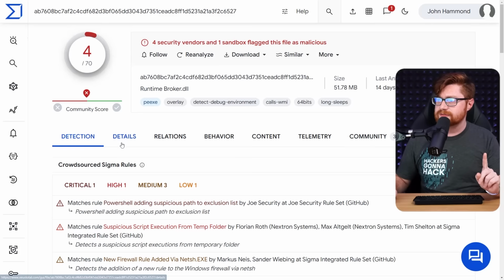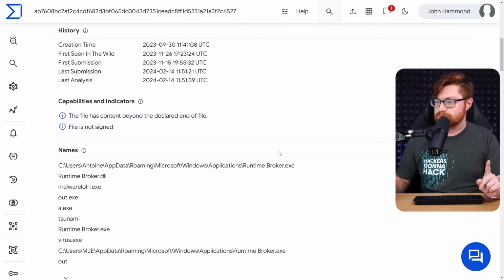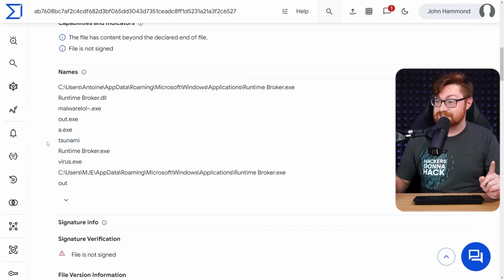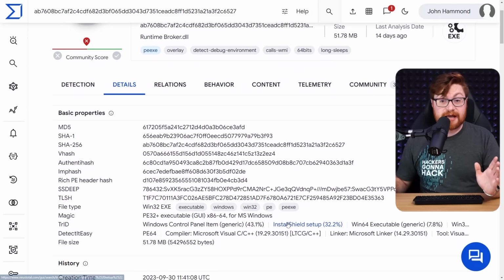So I'd love to dig into this. We could get into more of the details, check out the behavior, see some other results. But look, all this is in the mix. Hey, noting Tsunami, noting virus.exe, malware lol. So odd occurrences. But this is a flat executable, right?